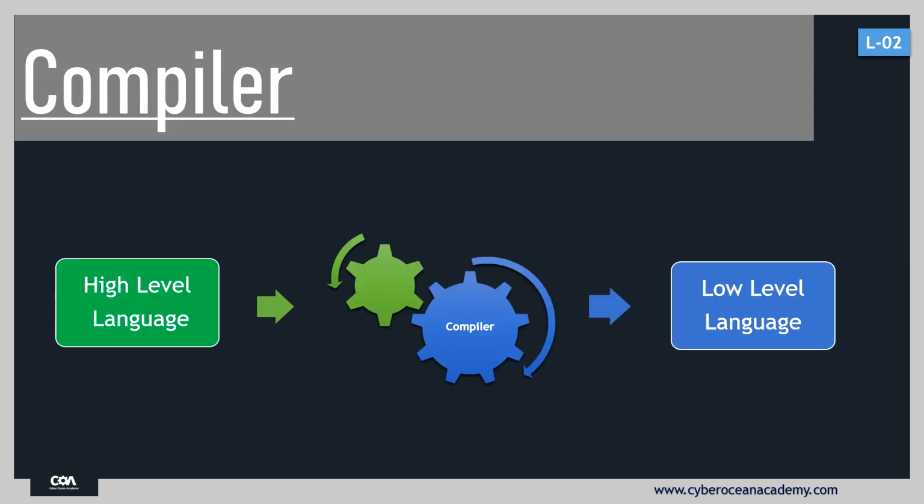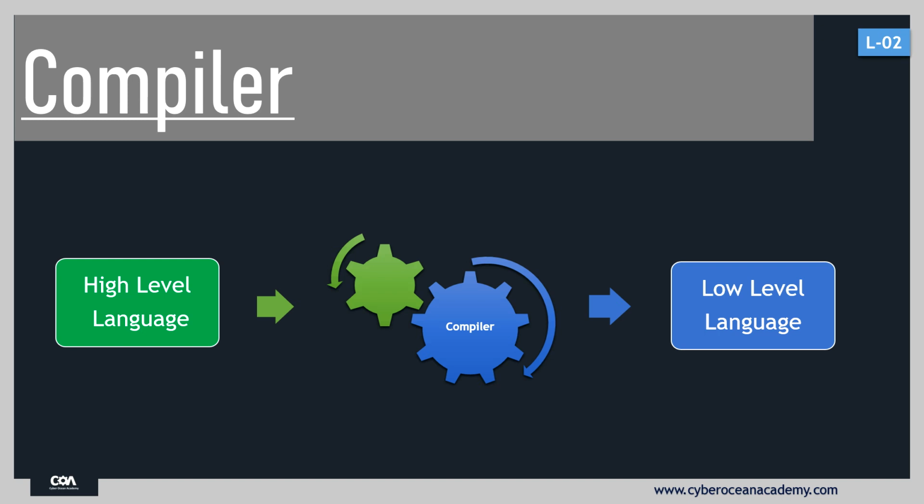A compiler is a predefined program which converts your program written in a high level language into low level language. That is, your compiler converts your source code into machine code. Also, compilers are OS specific. That is, if you have a Windows C compiler, then that Windows compiler converts your source code into machine code, and that machine code is only understood by the Windows operating system. Any other operating system like Mac or Linux does not understand that machine code.